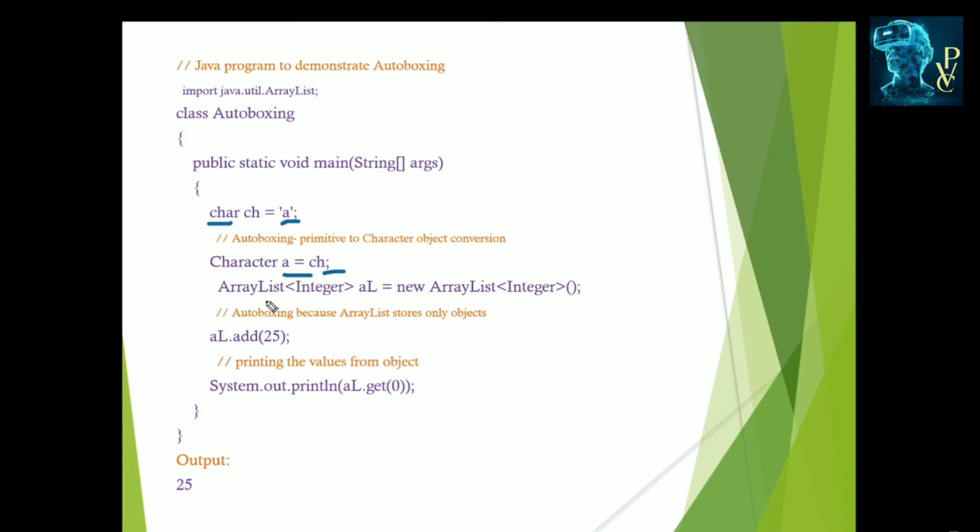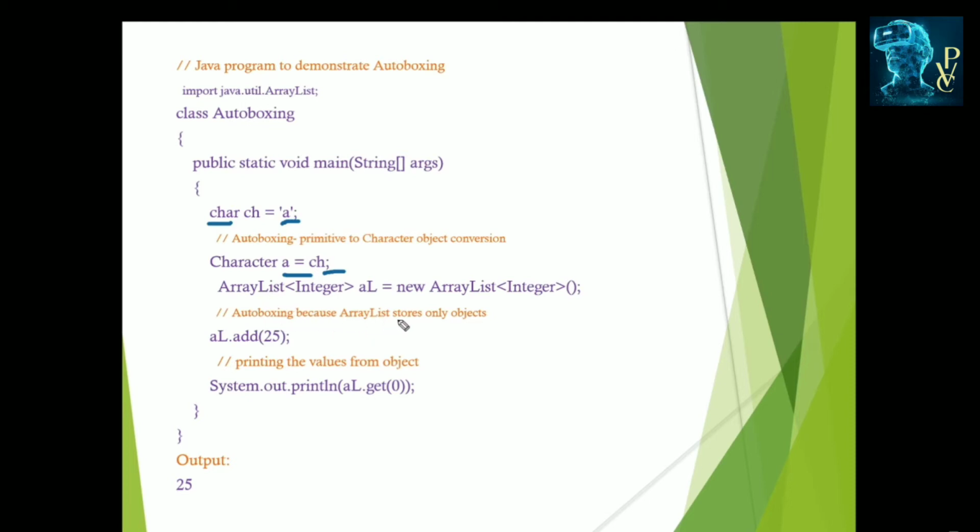Here we are using ArrayList, which is a list of arrays, and we are converting primitive to object. ArrayList is used to store these values. ArrayList of Integer al is equal to new ArrayList of Integer. Here we have not defined any integer variable, so we are not assigning a variable to the ArrayList. So al.add(25). The add method is used to add elements into the ArrayList class.